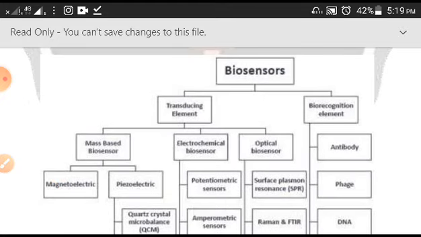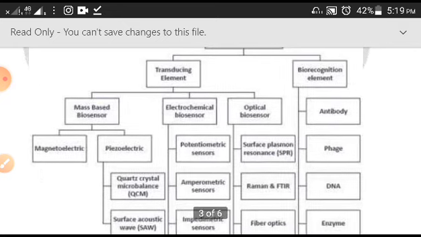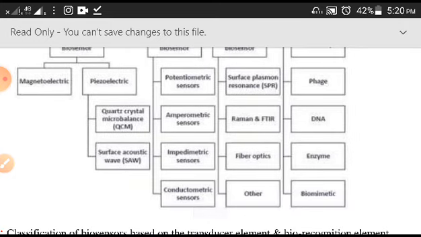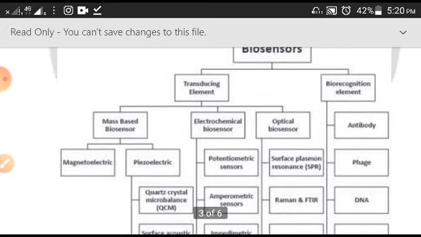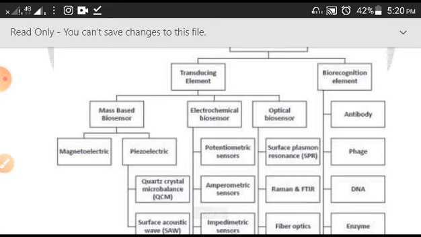On the basis of the transducing element you have three different categories, and as per the biorecognition element, if you see the biorecognition element, you have antibody, phage, DNA, enzyme, biomimetic agents, like that. And if you see the transducing element, then different transducers which act on different methods will be used.